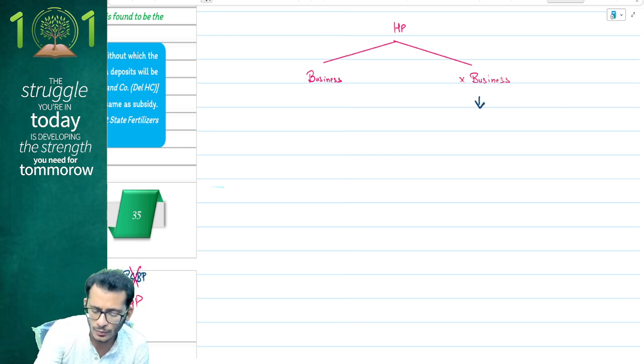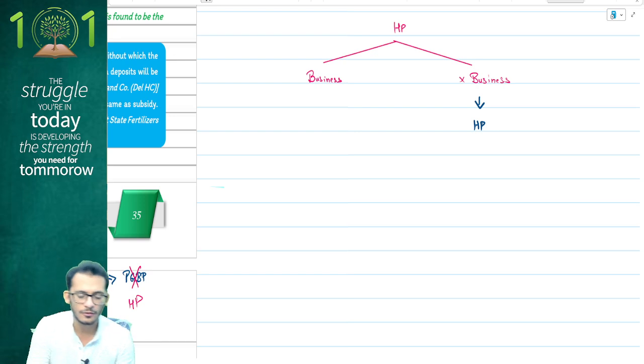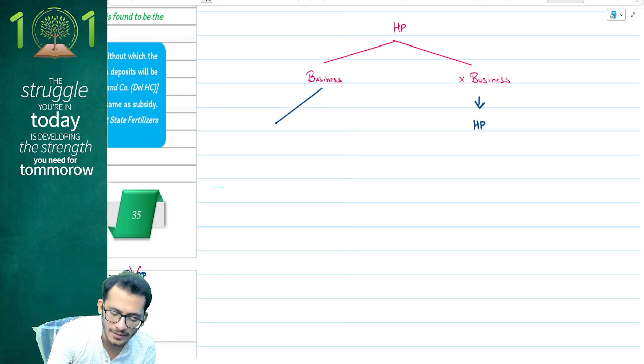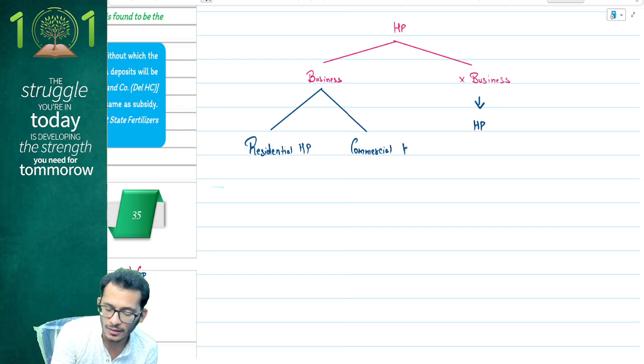You are going under income from house property only. Whereas if you tell me that this is your business, then I will have to ask you a second question. Tell me, is the property you are letting out a residential house property or is it a commercial house property?